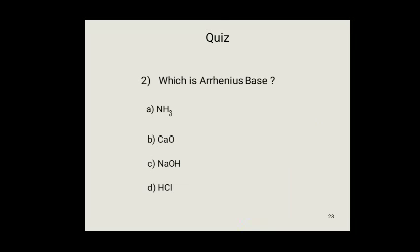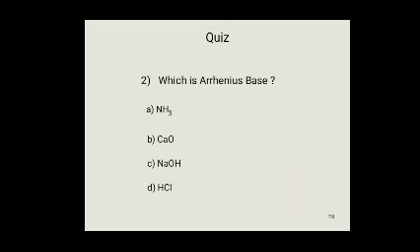An Arrhenius base is a substance that dissociates in aqueous solution to produce OH- ions. Ammonia does not produce OH- ions when dissociated. Calcium oxide does not produce OH- ions.